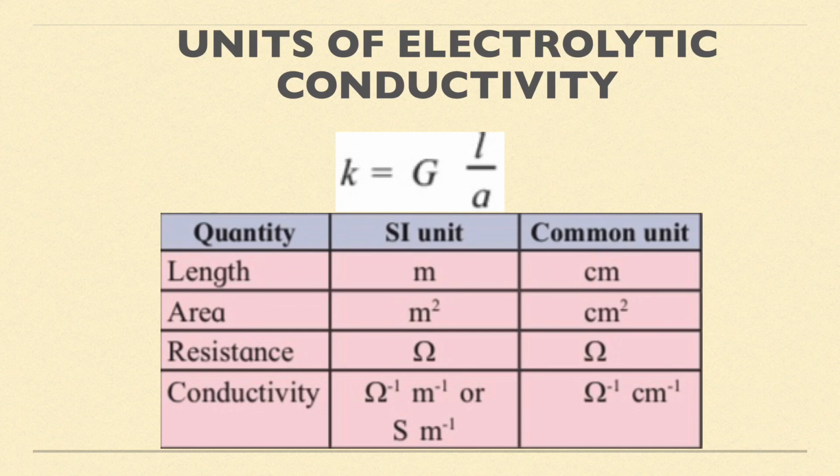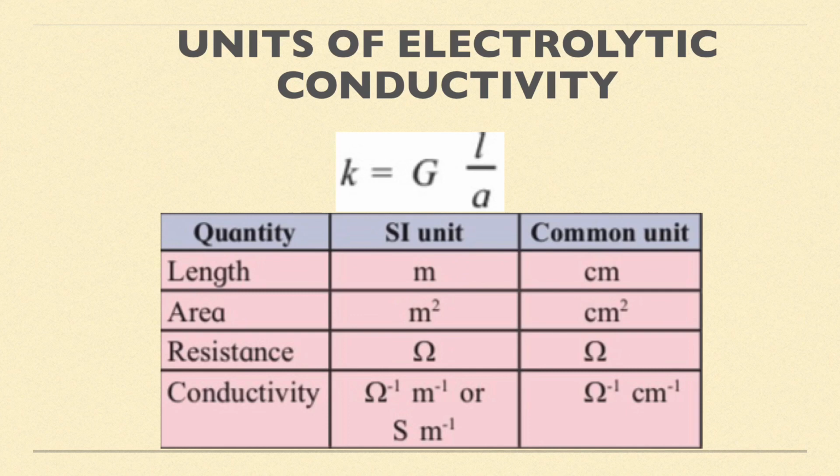Now, what will be the unit of conductivity? It will be ohm inverse. I'll substitute meter in case of L and meter square in case of A. So one meter will get cancelled, so it will be meter inverse. So the SI unit of conductivity is equal to ohm inverse meter inverse, or ohm inverse is also called Siemens. Conductance, the unit is also Siemens, so it will be Siemens meter inverse, and the common unit is ohm inverse centimeter inverse. Hopefully it is clear.